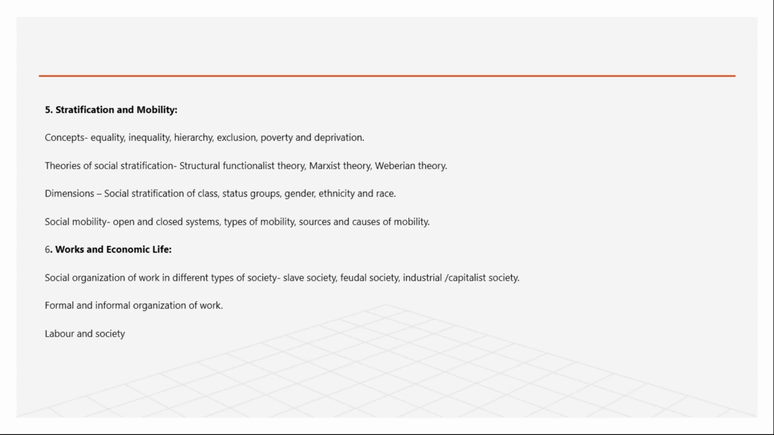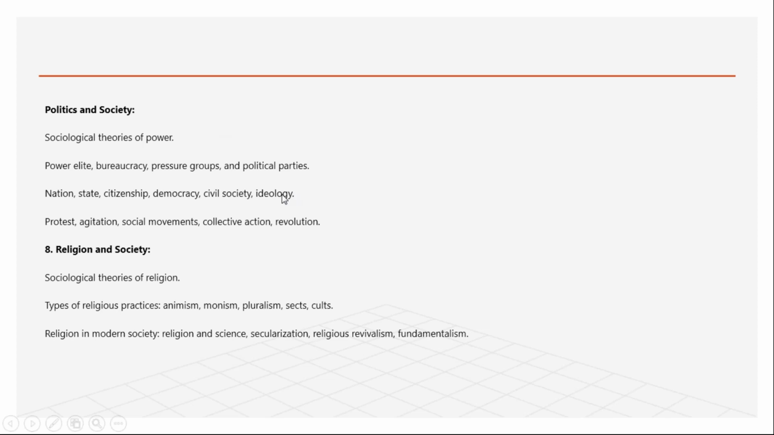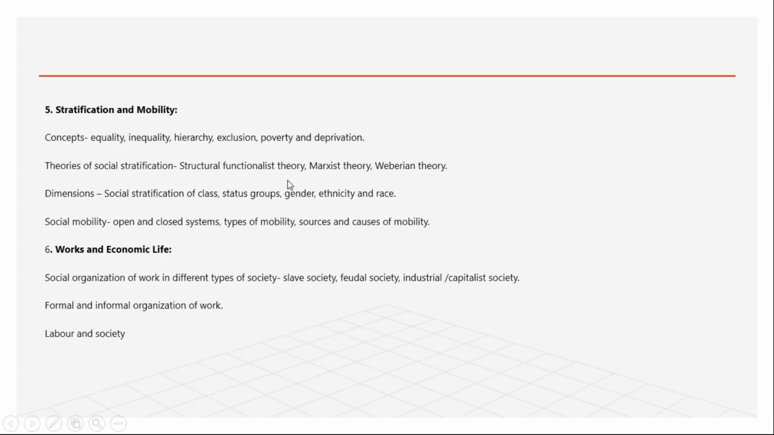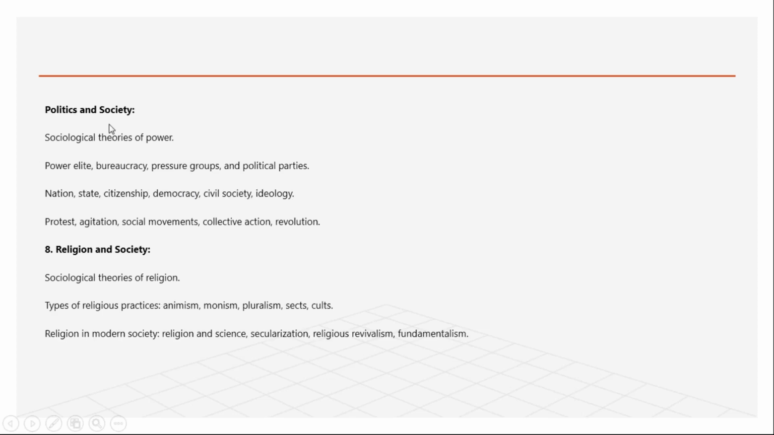The stratification fifth unit is there in the syllabus. It is saying how the society is divided and what these thinkers have told about this. Then what is our work pattern? How is our economic life in our society? What is the politics going on in the society? What do you mean by power in the society? What is political power? What is the nation state, citizenship? Do you find anything irrelevant here which you don't know? That is why I'm showing the syllabus, okay?